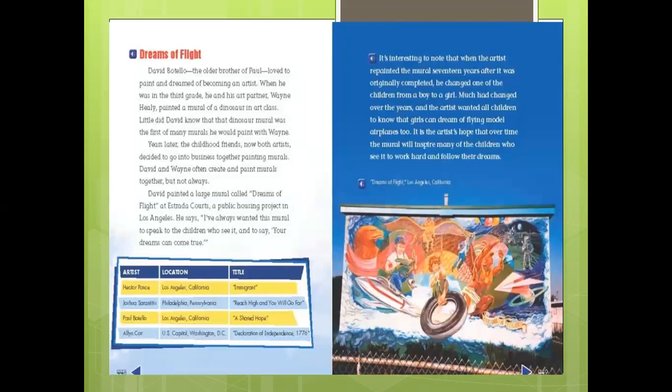Okay, now this is the next one. The title of this mural is Dreams of Flight. Now, Dreams of Flight was painted by a muralist, an artist, and he again, because we see here the future of any place is flying, especially for the children of that area.